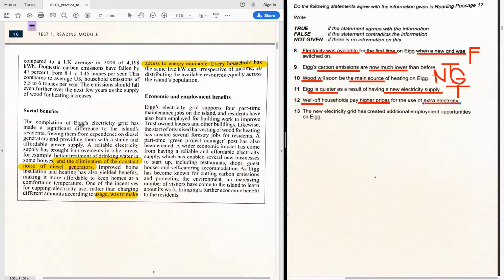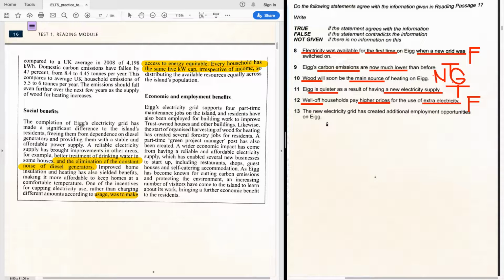Every household has the same, irrespective of income. Okay, so it says that they have available resources equally across the island's population. So, well-off households pay higher prices? No, they do not. This is false. Let's mark it as an F. Right. Cool. Let's move it down a little bit here, like that. Okay.